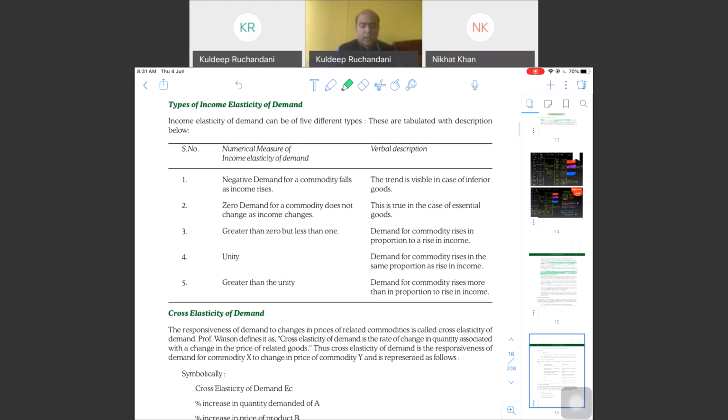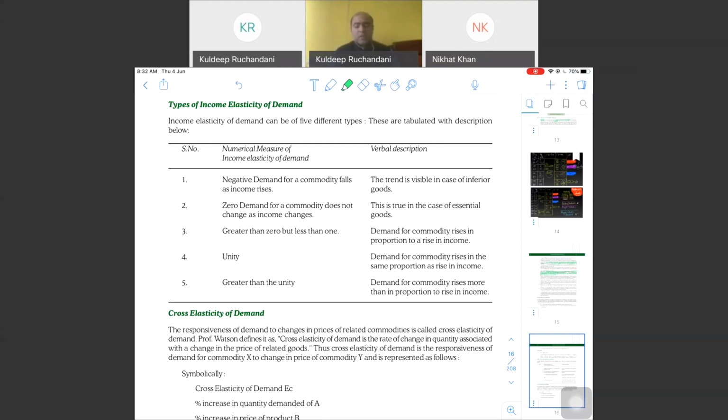So the types of income elasticity are again the same: unitary, relatively elastic, relatively inelastic, perfectly elastic, perfectly inelastic. Negative: demand for a commodity falls as income rises. The trend is visible in the case of inferior goods. So when income increases, the quantity demanded goes down. Zero: demand for a commodity does not change as income changes. For example, essential goods, necessary goods, no impact on quantity demanded.